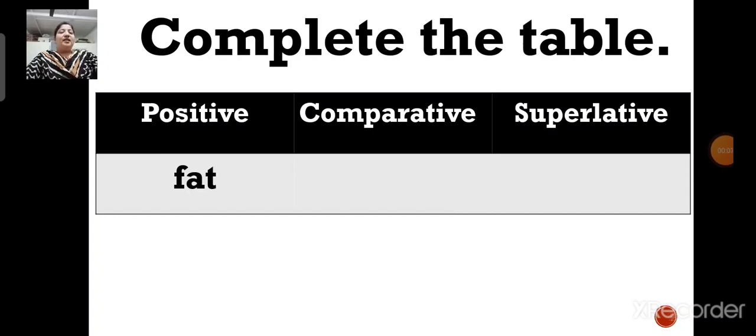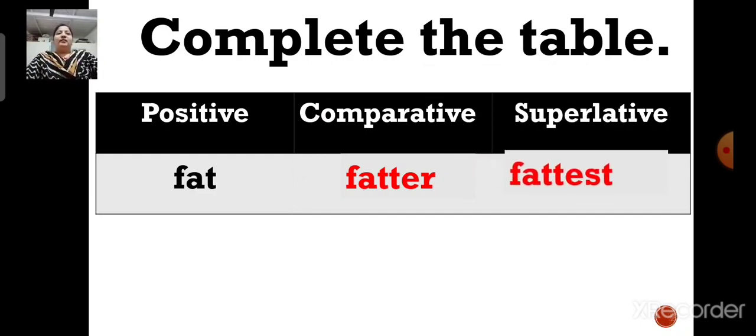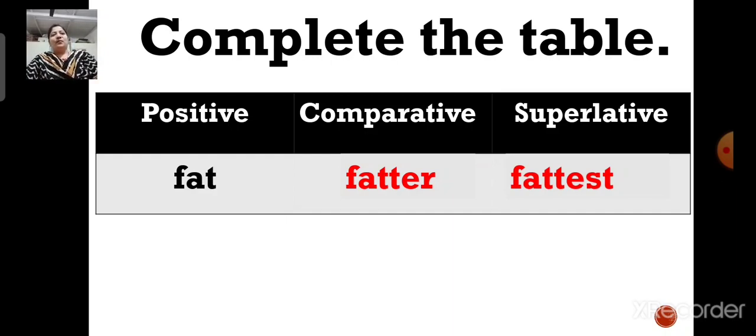So children, the comparative degree of the word fat will be fatter. And what will be the superlative degree? Yes, you are correct. The superlative degree of the word fat will be fattest. Okay, understood? Now, next.